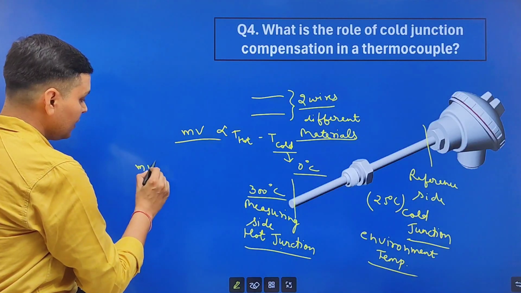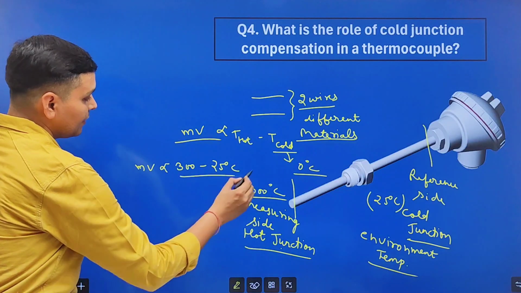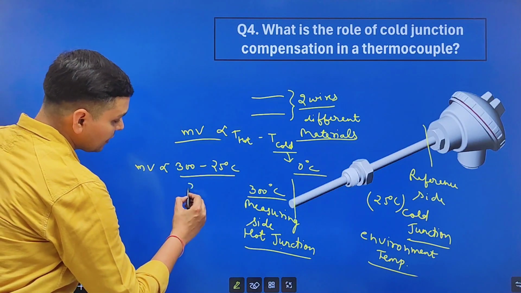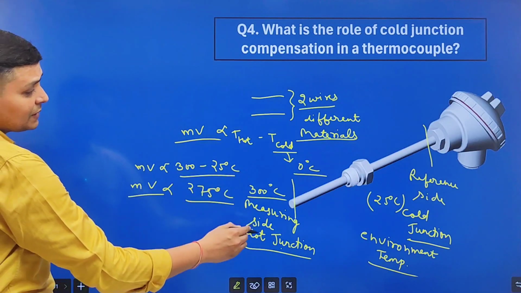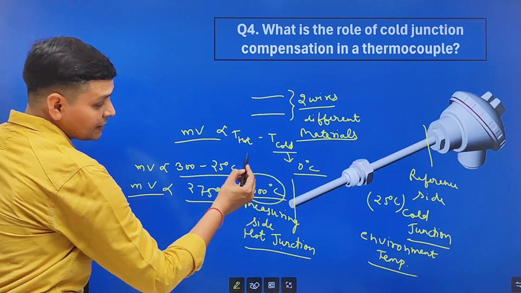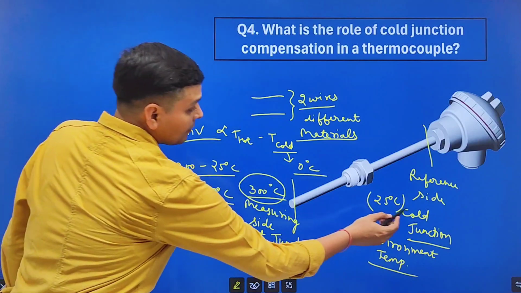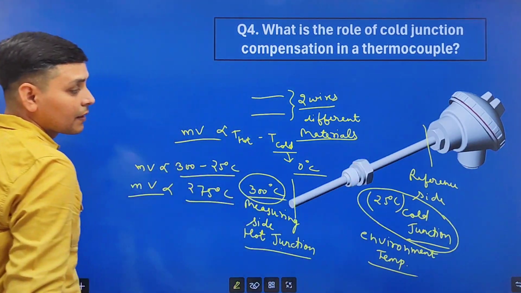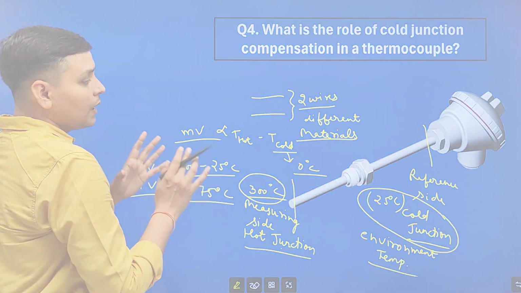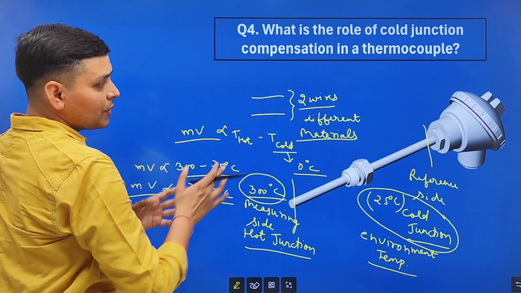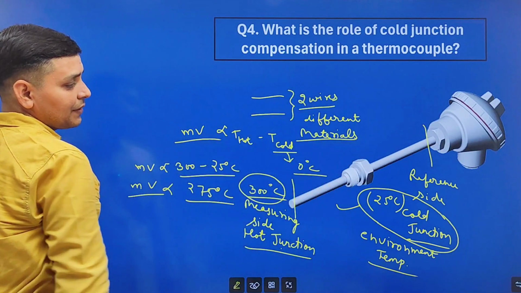So millivolts will be proportional to 300 minus 25. That means millivolts will be according to 275 degrees Celsius, but millivolts must be according to 300 degrees Celsius because we are measuring this temperature. Here we need to compensate this temperature. So at controller side we will use cold junction compensation, and if we are measuring the temperature of thermocouple using multimeter, then we will add environment temperature to that temperature.